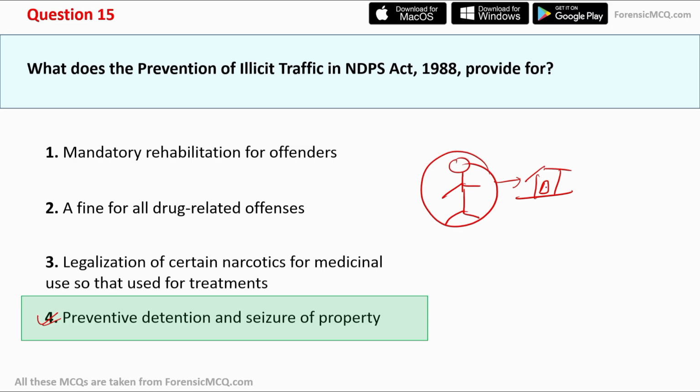In that case, the person is the owner of that house and stores illegal narcotics. So police can also seize the property or warehouse as per the NDPS Act. The NDPS Act provides power to the authority to seize property that is involved in drug trafficking activities.